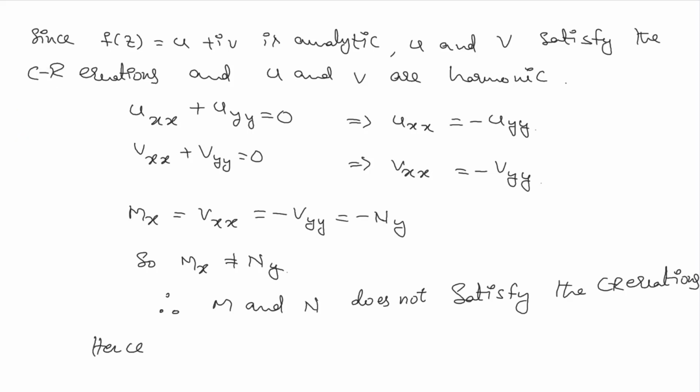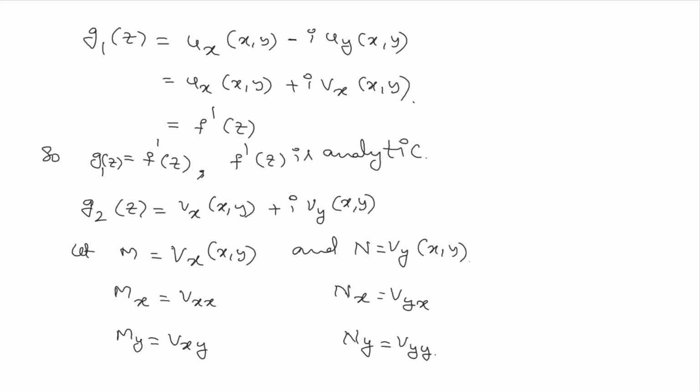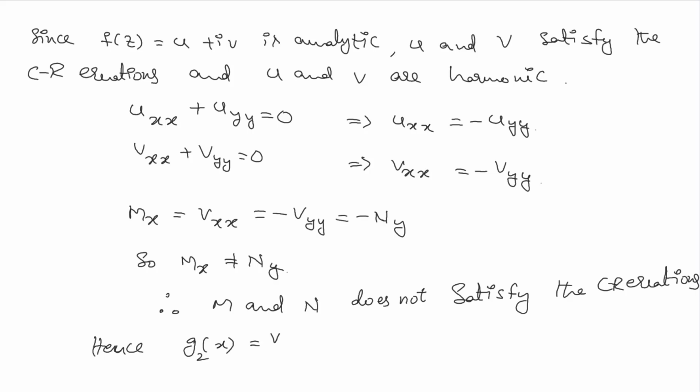Therefore, G2 of z, that is, by our consideration where m is vx plus i times n which is vy, is not analytic.